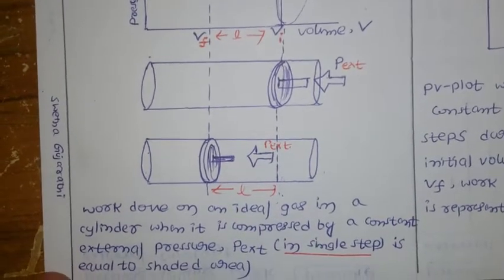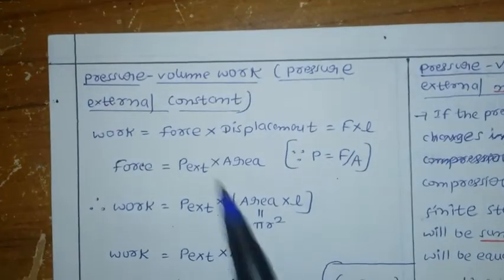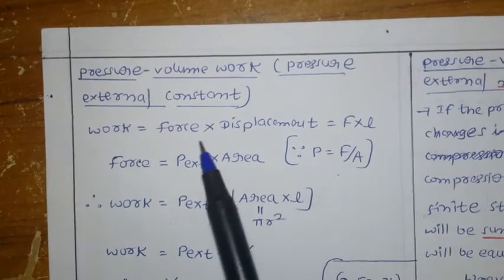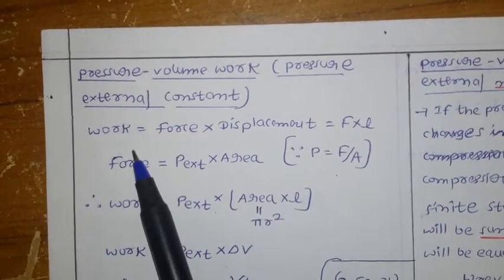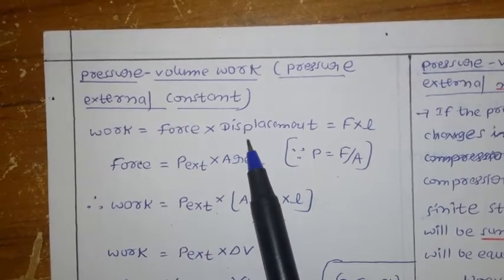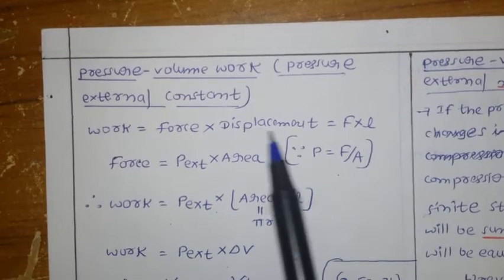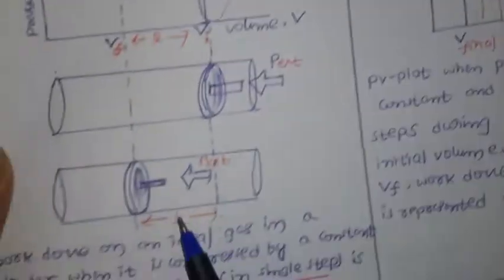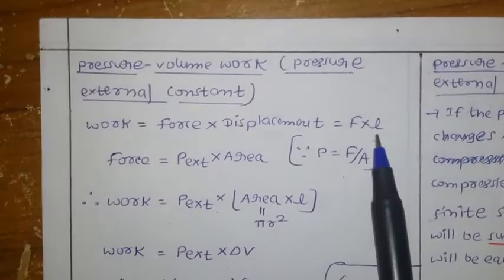Now let us see the derivation. As you know, the definition of work is force into displacement. You apply some force, and because of that there is some displacement, and the product of force and displacement is called work. How much did the piston move? L, as we already discussed. So work is force into L.